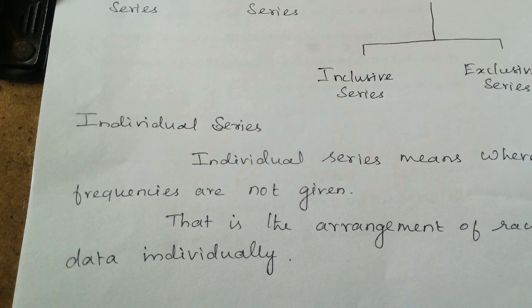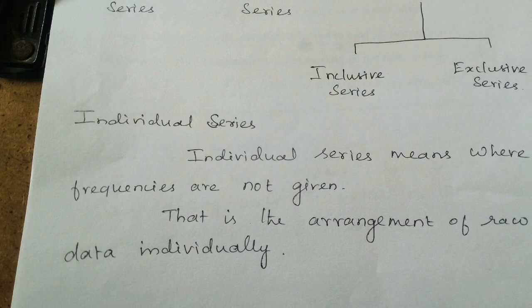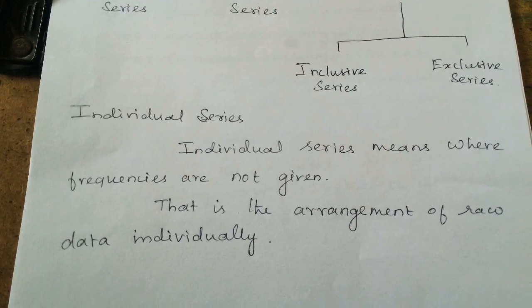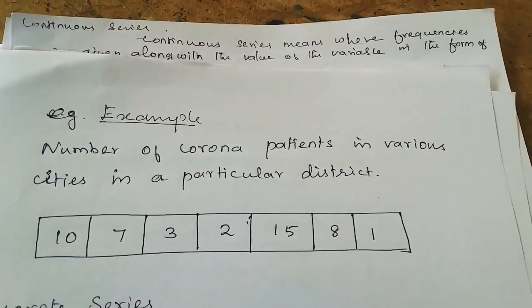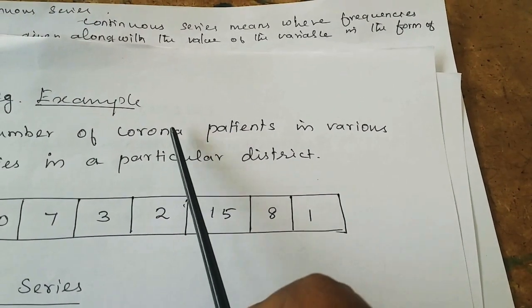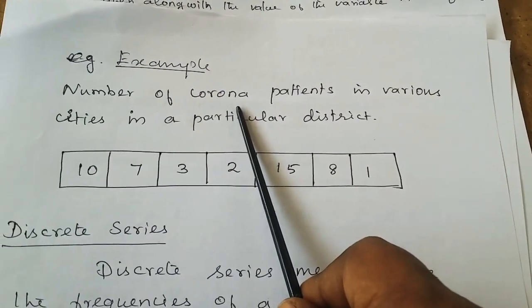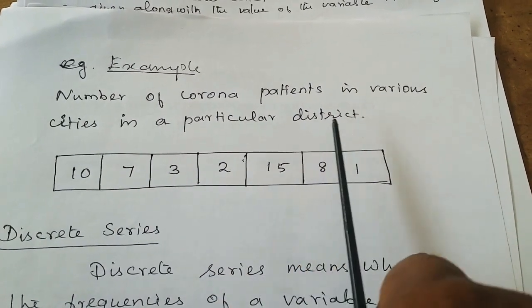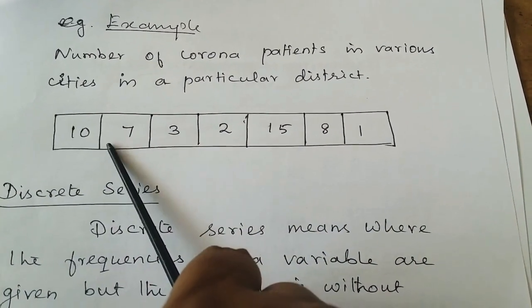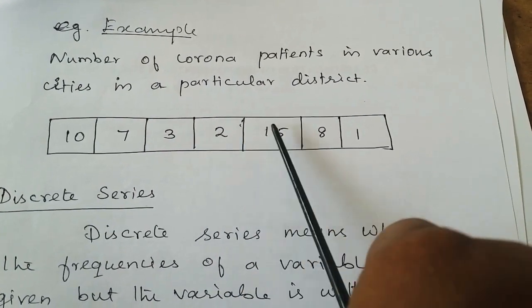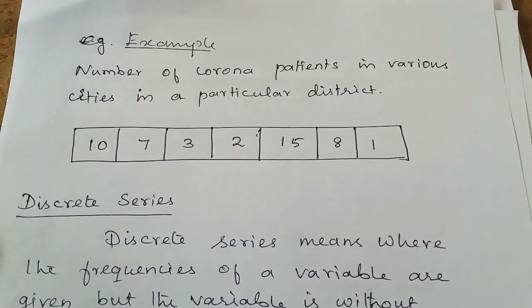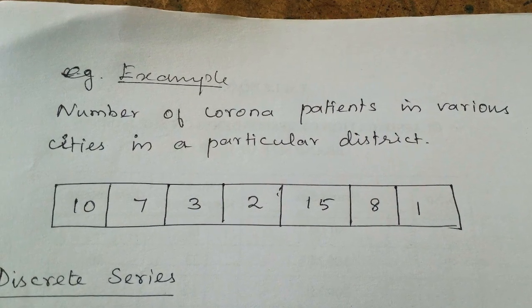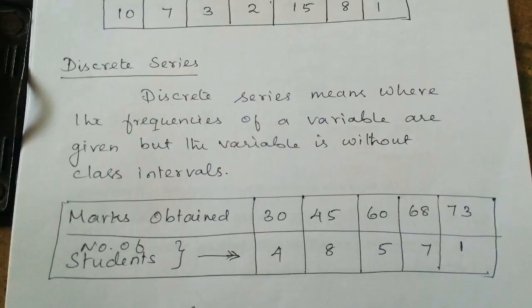The first one is individual series. Individual series means where frequencies are not given. That is the arrangement of raw data individually. If you list out all the observations of your study, that is called individual series. Here I show the number of corona patients in various cities in a particular district. It is raw data, so that is called individual series. There is no frequency shown, only raw data, so it is called individual series.